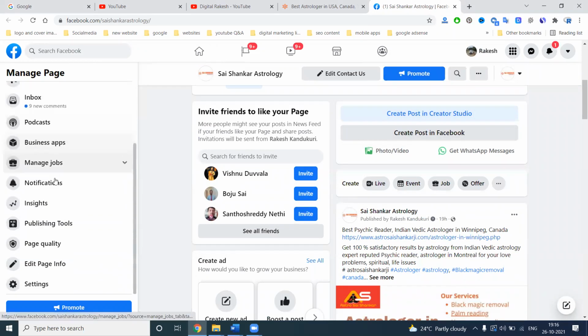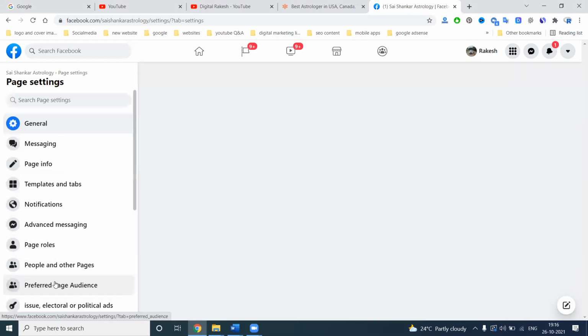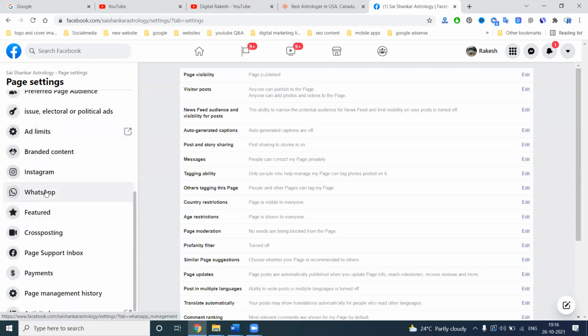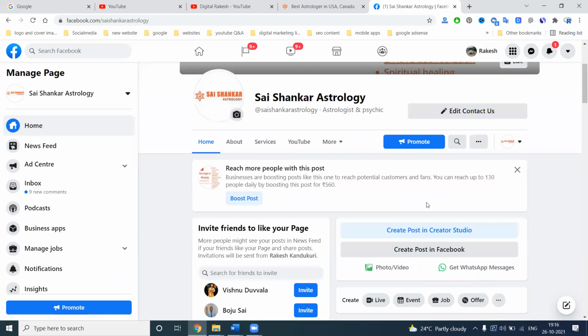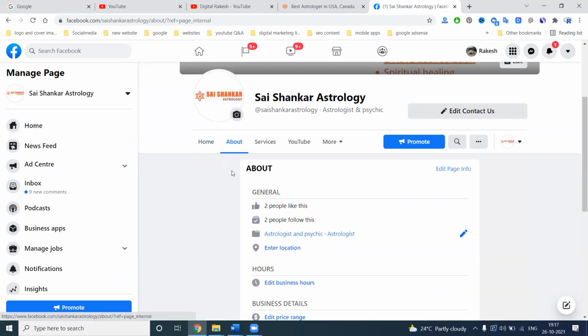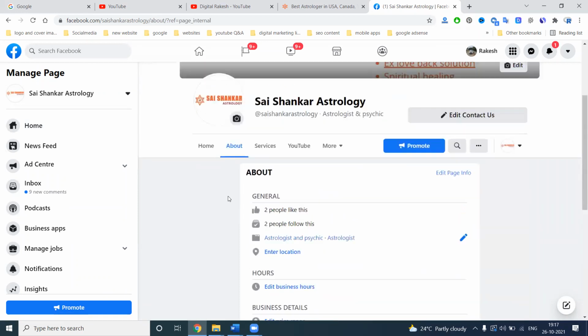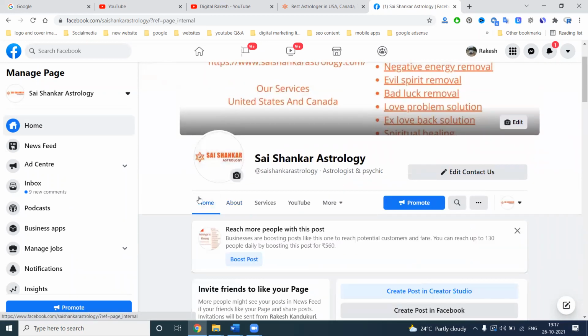When selecting this feature, we have to go to the settings option. In this, the Enable WhatsApp button is a compulsory, mandatory field. The second thing is the Get Call button. The Get Call button will be activated from the About details, by adding your phone number option.